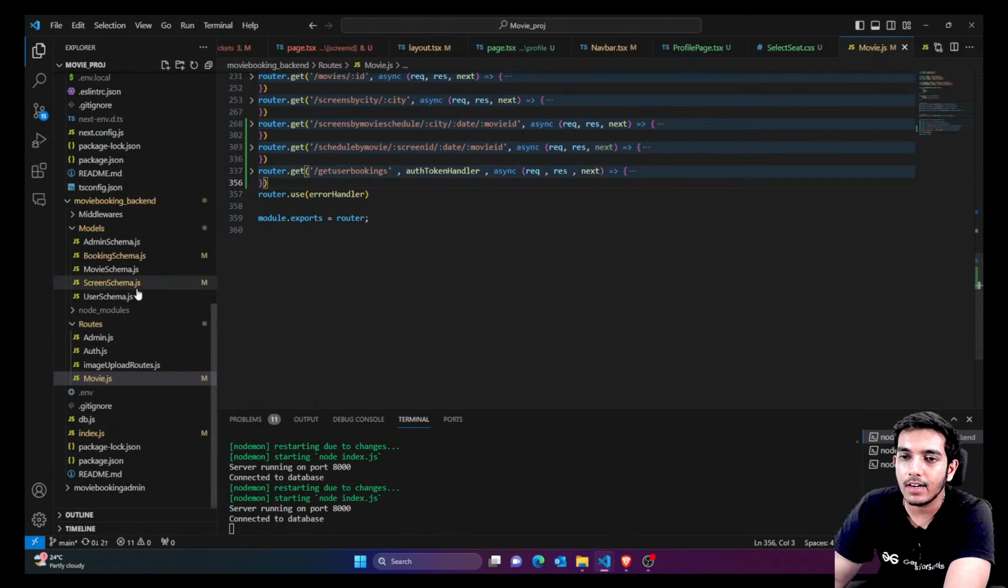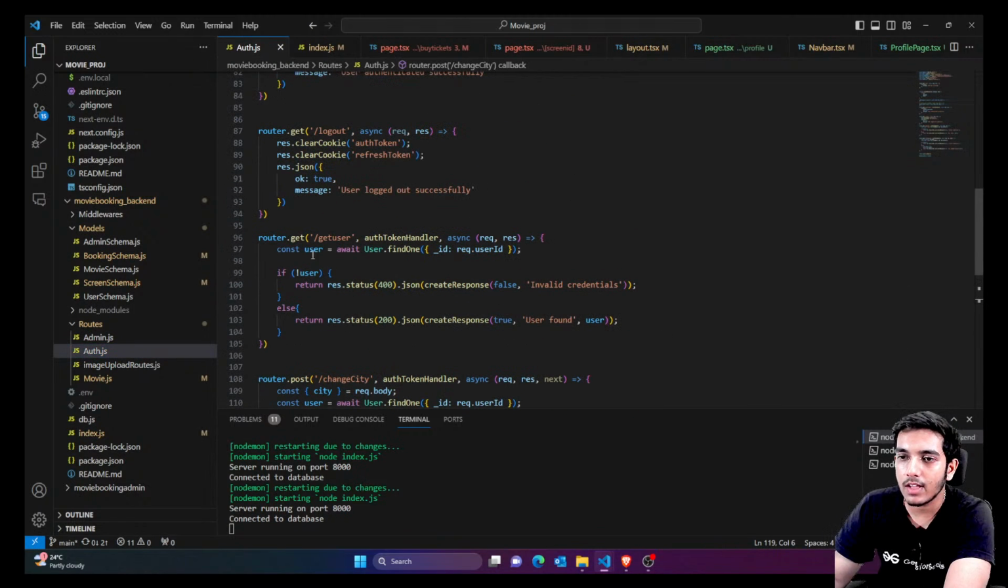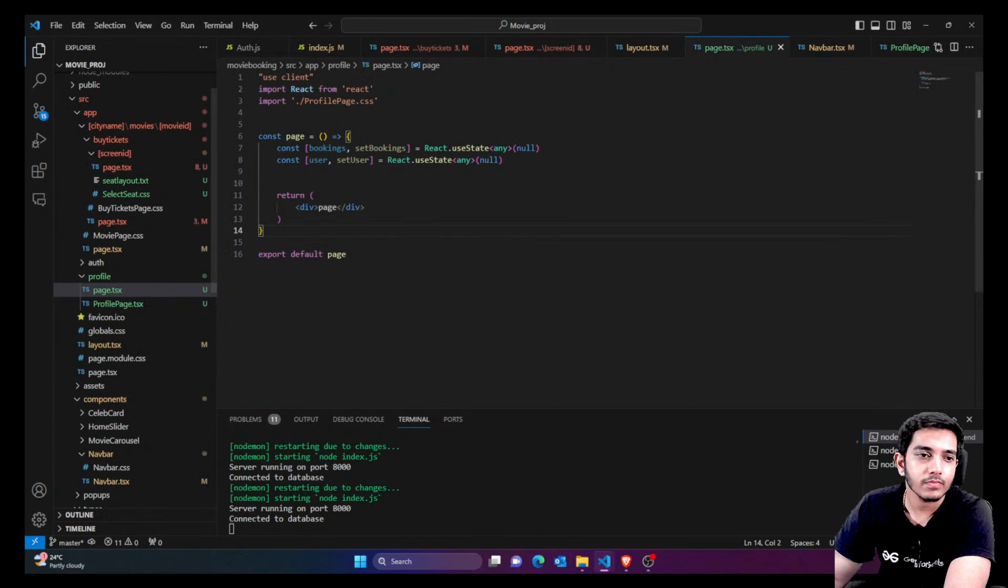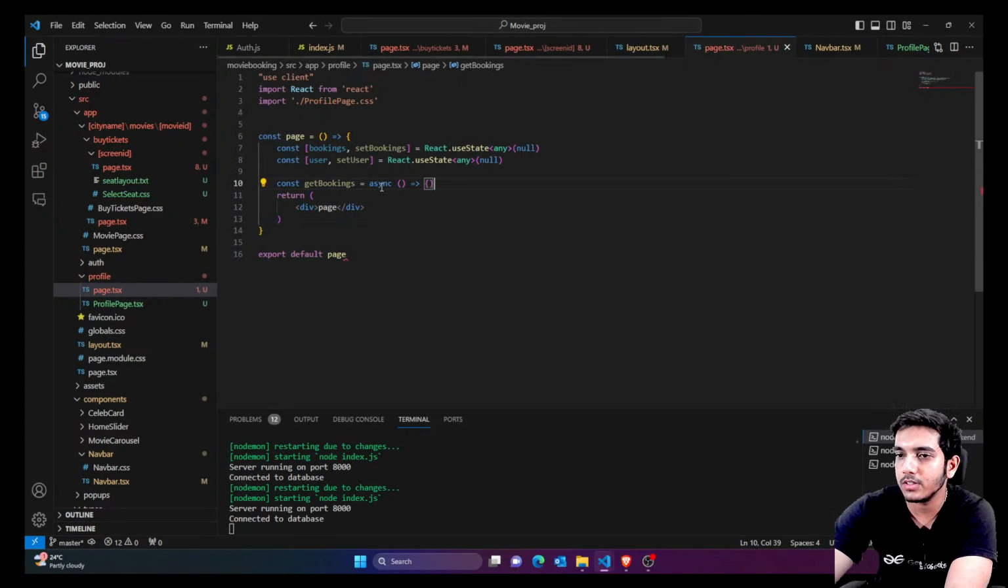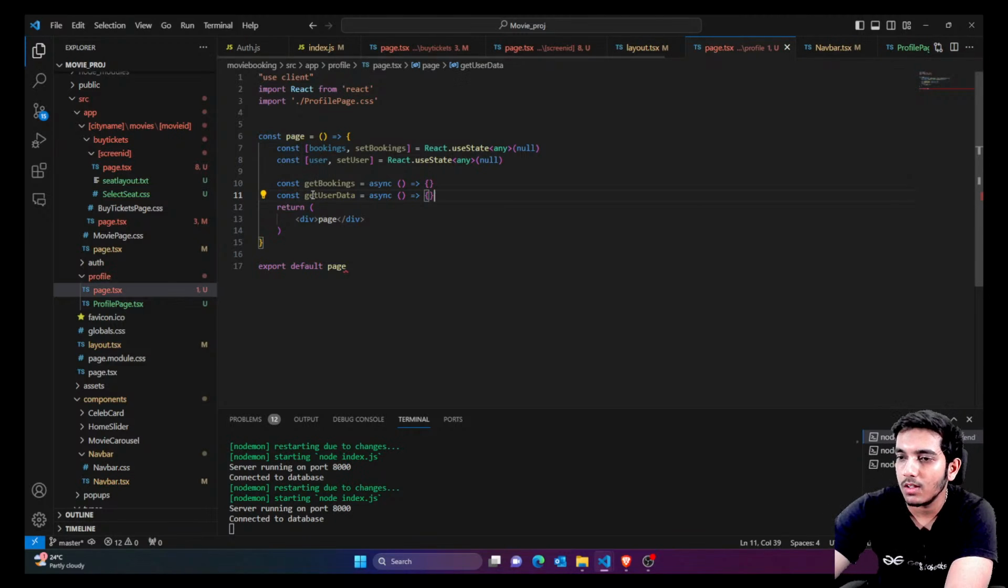And for getting the user, we are going to use this auth.js. You can see get user, we are going to use this API. So we already created this. That's it. So now let's come back to the profile page. Here we are just going to call two APIs, that is the get bookings API and the get user data API. Fine, these are the two APIs which we are going to call.